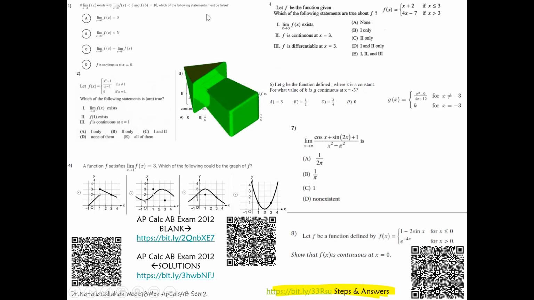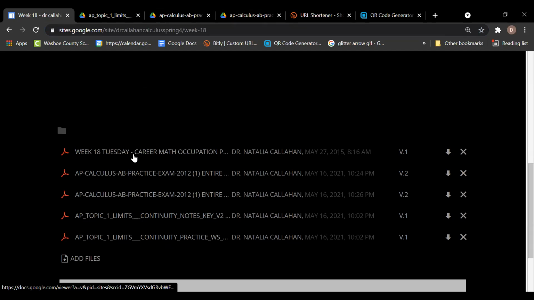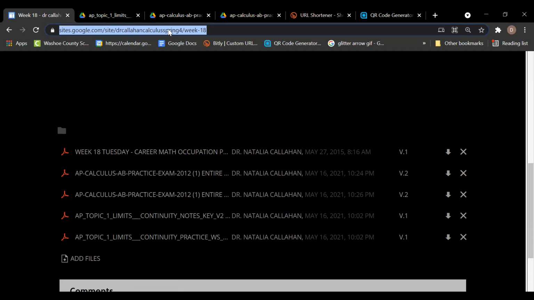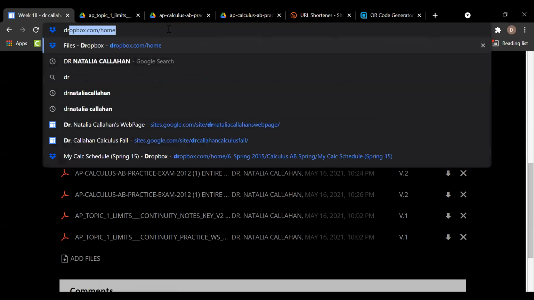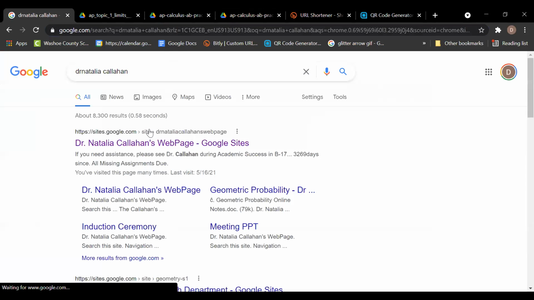If you go ahead and do that, it is going to take you over to, let's try this one more time. I'm just going to say that if you're having difficulty finding that, or that QR code is not working, which I don't know why it's not, just Google Dr. Natalia Callahan. From there, go to the webpage.